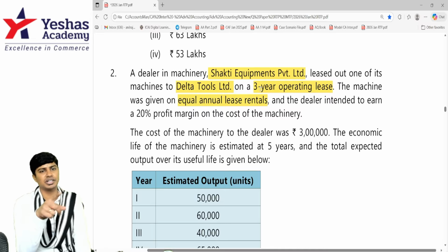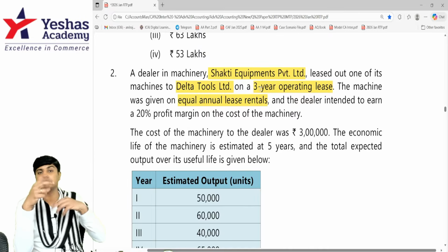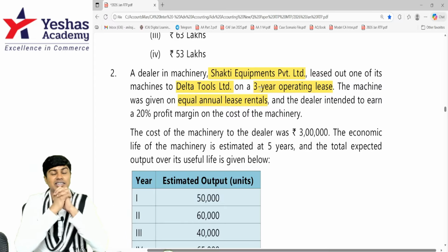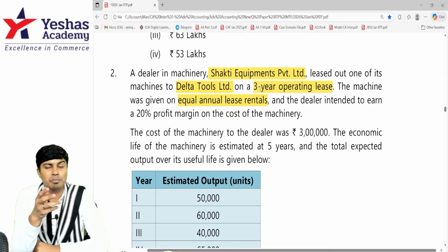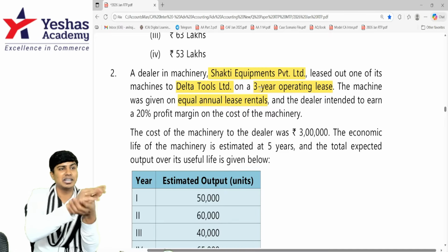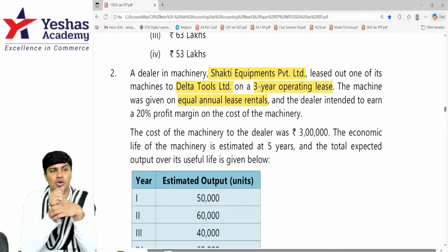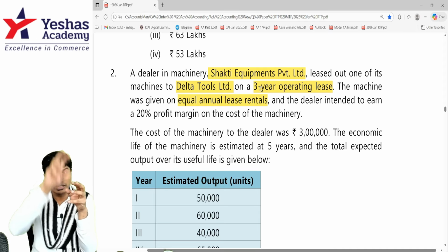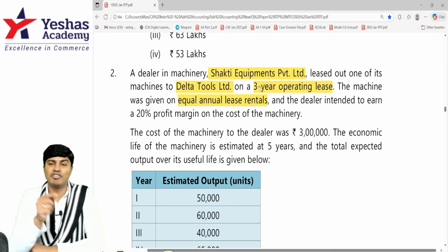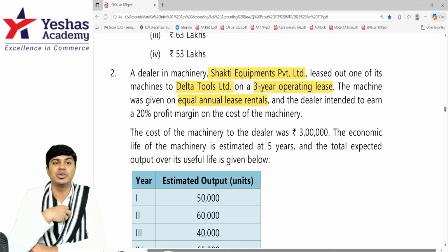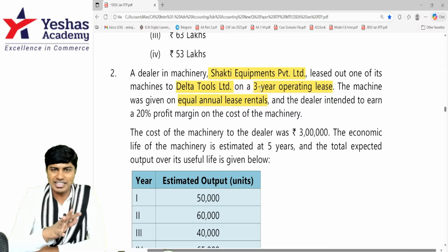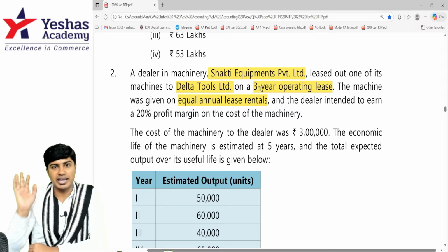The machine was given on equal annual lease rental. We've done a similar question in our class where we had presented the same thing in 2 ways. One formula based approach, one big table where the cost of the asset based on production units method is found by way of depreciation. And to that we add a certain percentage of profit margin that the lessor wants to earn. We'll find the total lease rental that they should charge over the entire lease period divided by number of years to identify each year's equated annual lease rental. Same question with slightly different numbers has been there. This is not a study material question, a new question, but it is there in our study material.